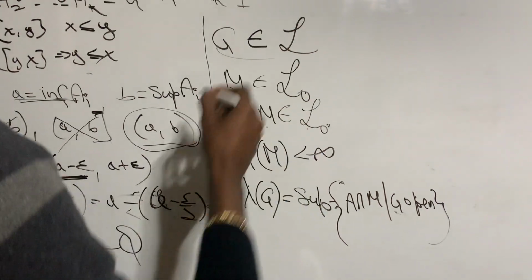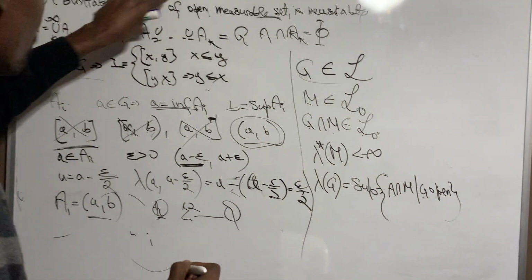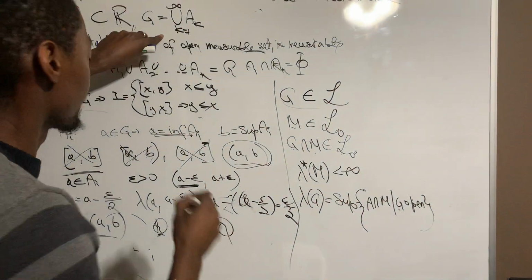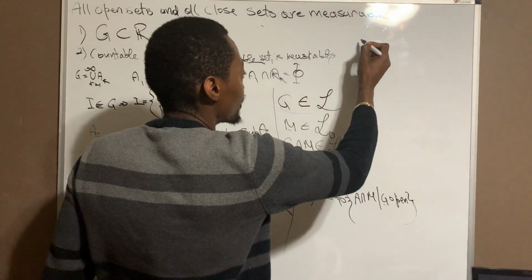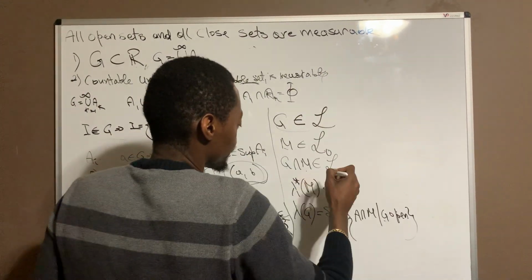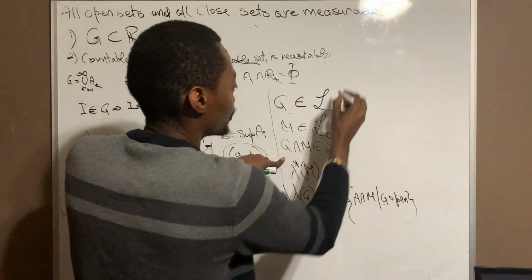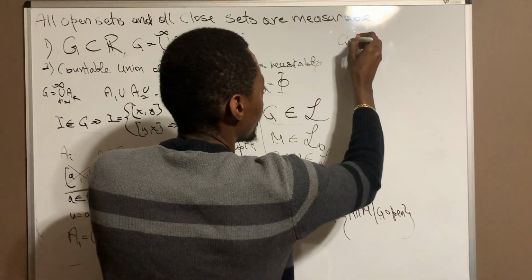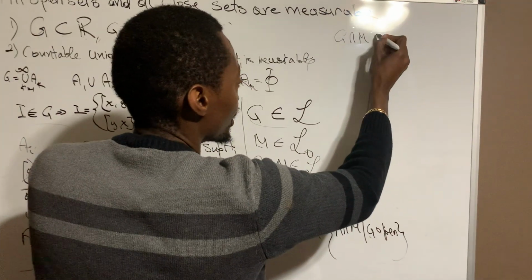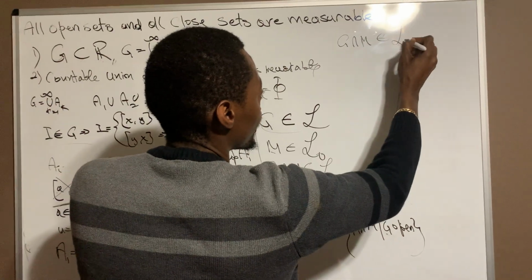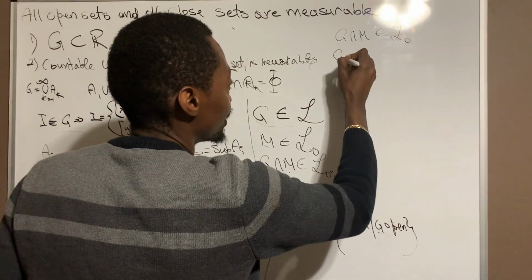Remember that we were able to rewrite our G here with that proof, right? So that's what we want to show. We want to show G intersect M belongs to this, right? And we know our G intersect M,